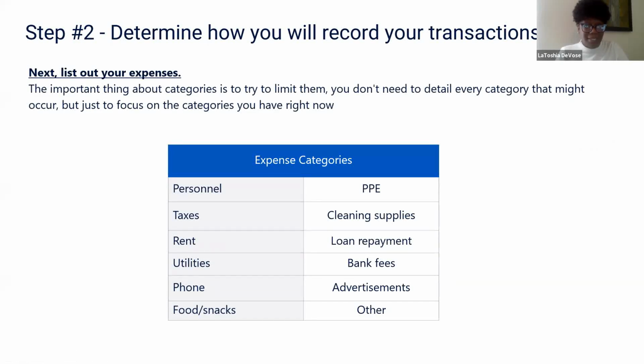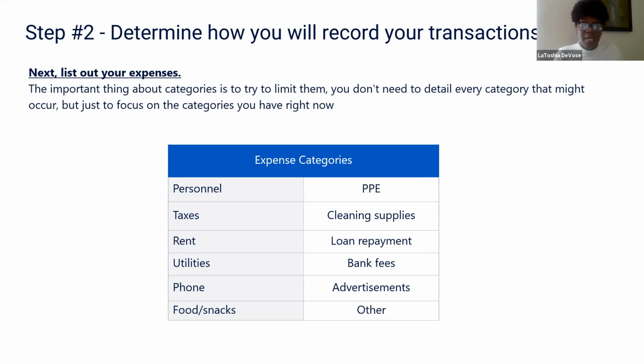Next, you're going to list out your expenses. So these may include items like payroll, cleaning, rent, repairs, supplies, and other categories that match your business. The important thing about the categories is to try to limit them. You don't need to detail every category that might occur, but just focus on the categories that you have right now. You could always add categories along the way, but if you have too many, it could become overwhelming and very difficult to account for spending or revenue as you spend time figuring out which category this belongs to.